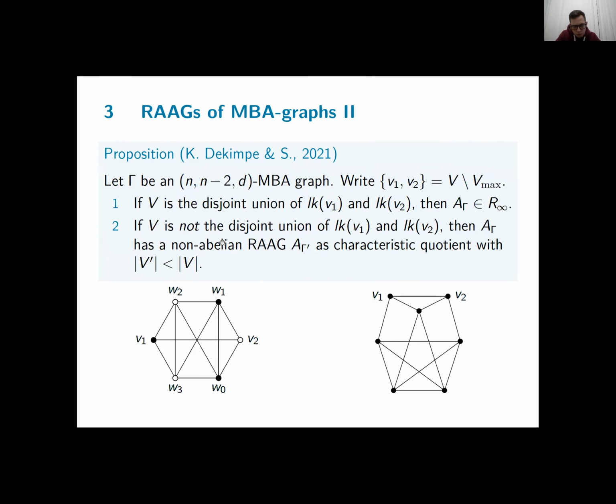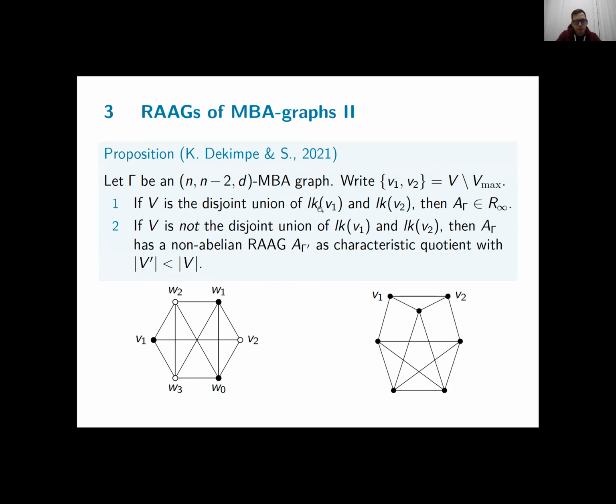Now for k one less, so n-2, the situation is already more complicated. Here we have to have a case distinction. So we denote the two vertices of non-maximal degree by V1 and V2. And then there are two possibilities.